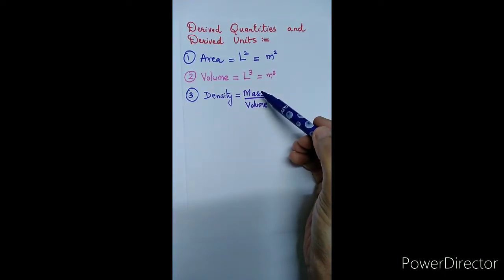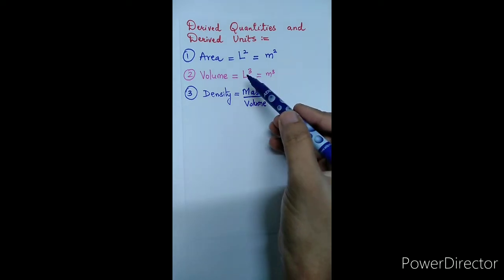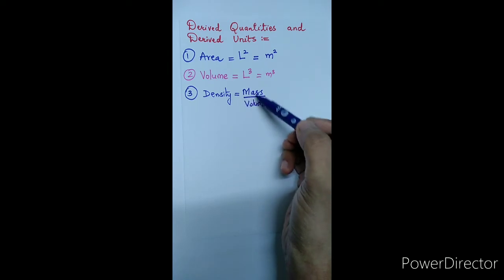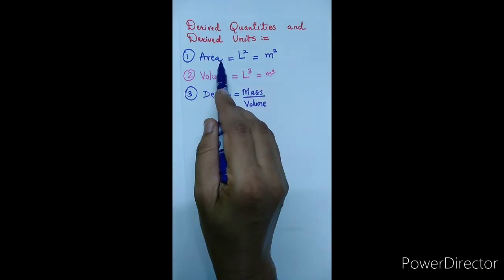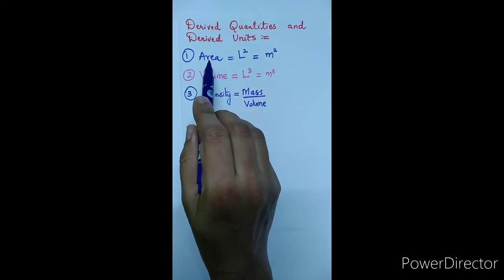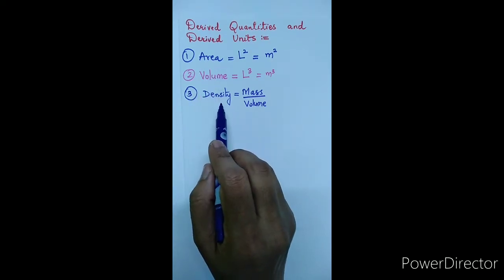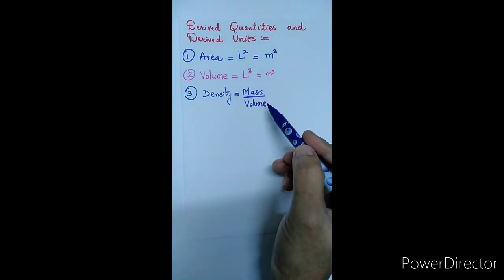As mass is a fundamental quantity, and we have seen volume is a derived quantity which depends on the fundamental quantity length, over here the density depends on two fundamental quantities, mass and length. In the previous examples, area and volume depend on only one fundamental quantity, that is length. But density depends on two fundamental quantities, mass and length.